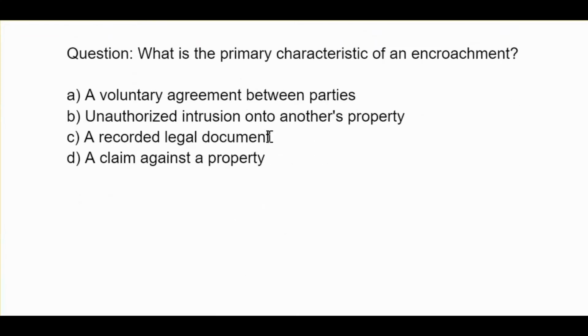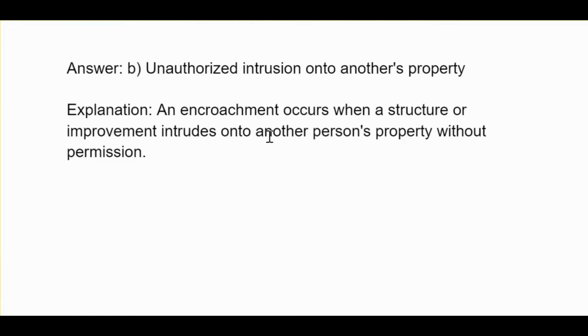What is the primary characteristic of an encroachment? A, a voluntary agreement between parties. B, an unauthorized intrusion onto another's property. C, a recorded legal document. D, a claim against a property. B, unauthorized intrusion onto another's property. An encroachment occurs when a structure or improvement intrudes onto another person's property without permission.